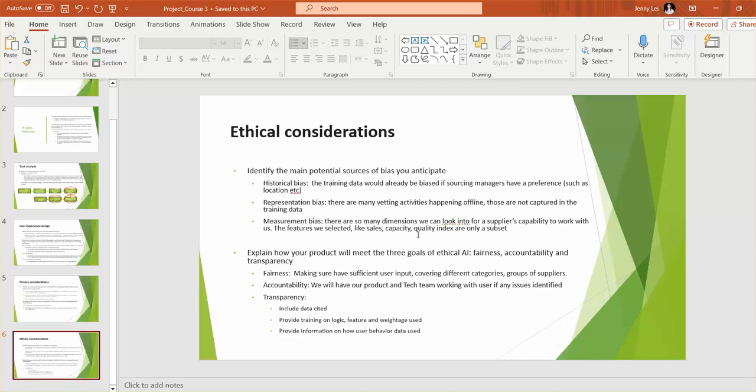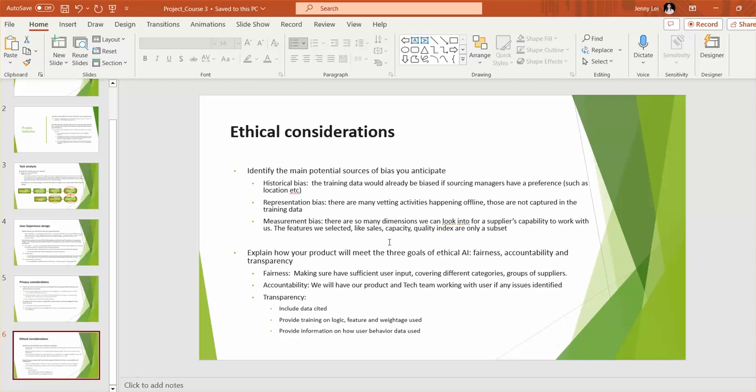Measurement bias as well, because there are so many dimensions we can look into to define if a supplier is good enough. Because of the limitation of our resources, we can only select a subset of the features. So that could be some kind of bias if some suppliers are stronger at the elements that we're not connecting.